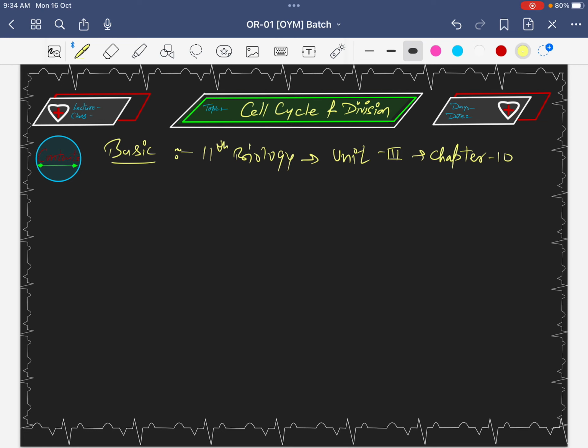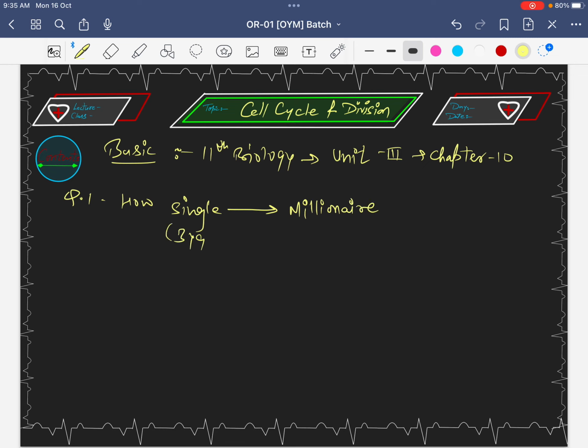Now first of all we will talk about the basics of this chapter, in short, the introduction. Dear students, before coming to the introduction, I would like to put two important questions in front of you. Question number 1 is: how does a single cell, the zygote, convert into millions of cells? Is it clear?